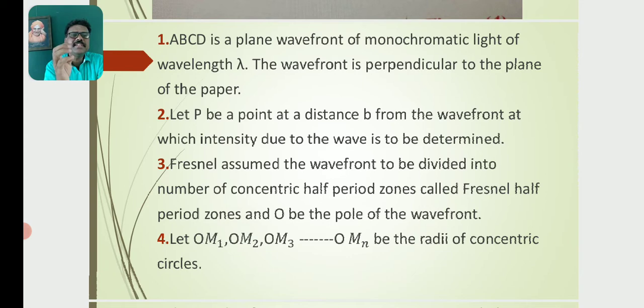Fresnel assumed the wavefront to be divided into a number of concentric half-period zones called Fresnel half-period zones, and O be the pole of the wavefront. Let OM1, OM2, OM3, etc., OMn be the radii of concentric circles.